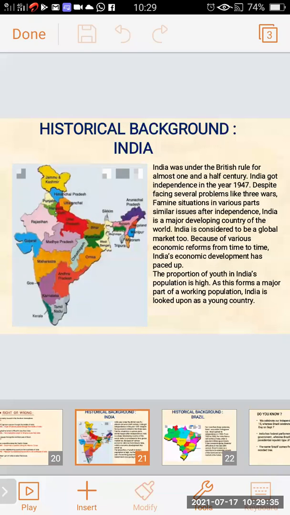India is considered to be a global market because of various economic reforms. From time to time, India's economic development has paced up. The proportion of youth in India's population is high. As this forms a major part of the working population, India is looked upon as a young country.